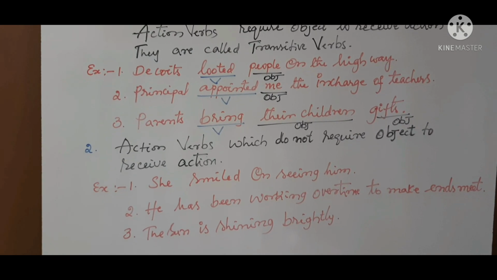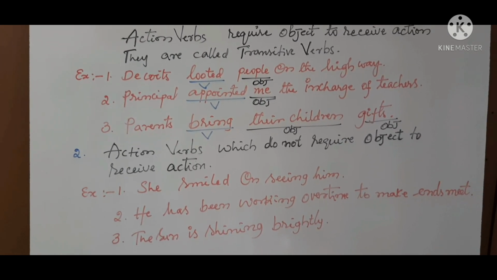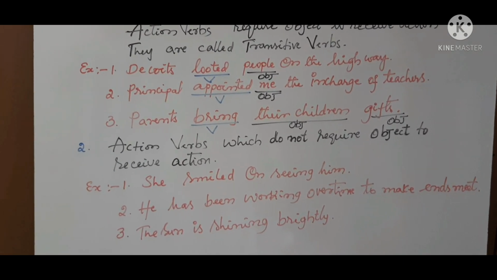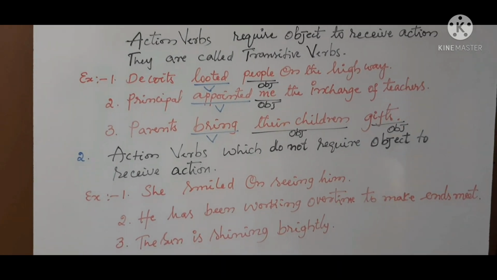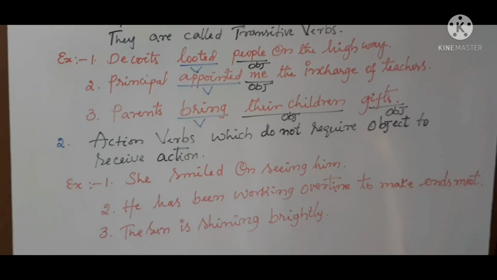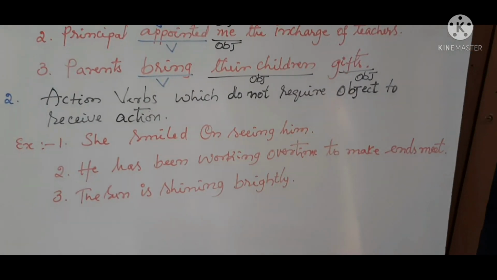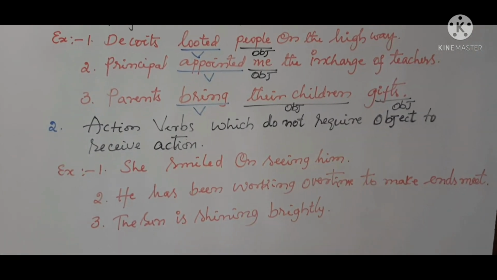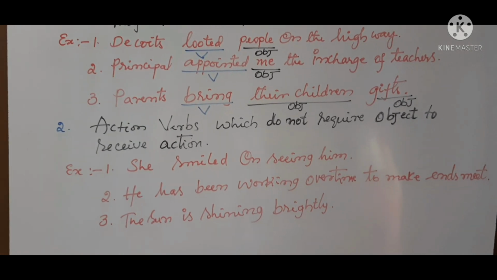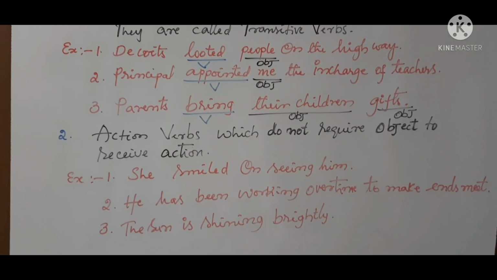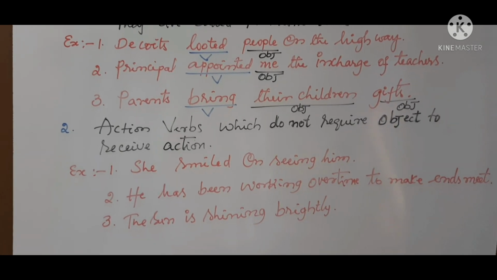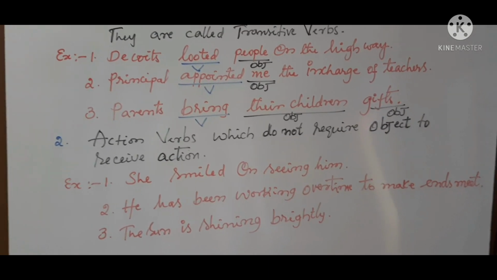She has been working overtime to make ends meet. He has been working overtime. No object at all. To make ends meet is also a phrase. The sun is shining brightly. There is no object in this sentence, because the action of these verbs is limited to their subjects.